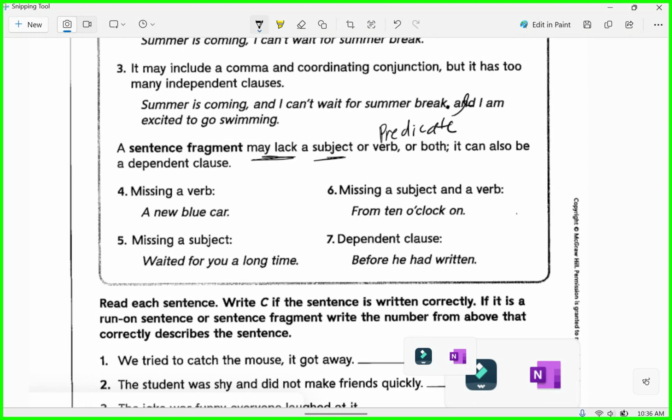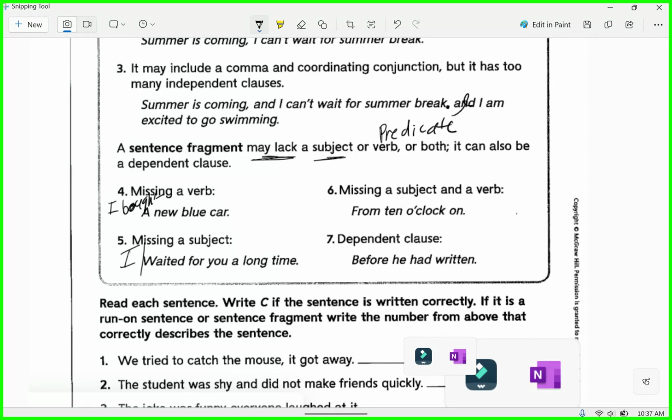What are we missing? We're missing the subject and the predicate. I bought, right? A new car. Missing a subject. Blank waited for a long time. How about this one? I waited for a long time. Missing a subject and a verb.